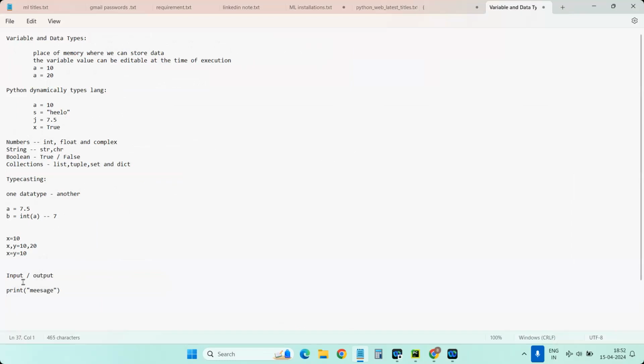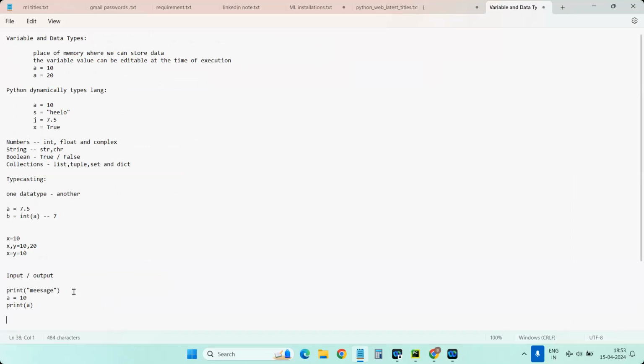Similarly, if you want to print some value, let's take the example a = 10. Now you want to print a, and simply you can write print a. That's it. You don't require to use the double quotes. The very simple difference is, if you want to print text, keep the double quotes. If you want to print numbers or variables, you don't require to put double quotes.